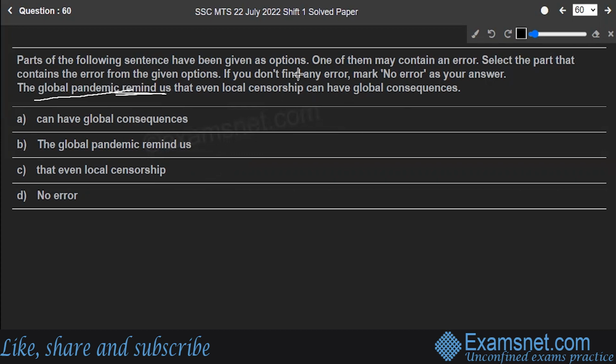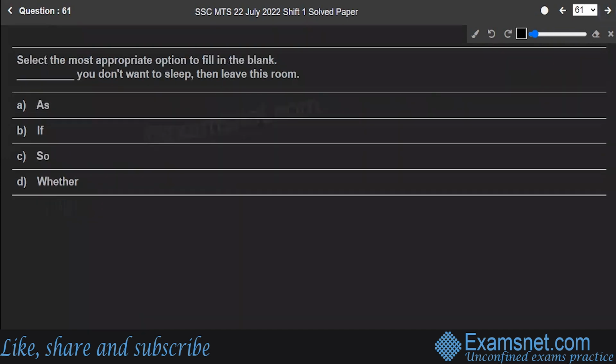We have to use reminds instead of remind. So reminds will come over here and this whole sentence will be: the global pandemic reminds us that even local censorship can have global consequences. This is option B. So our answer to the question is option B. Hope you are clear. Next is question number 61.